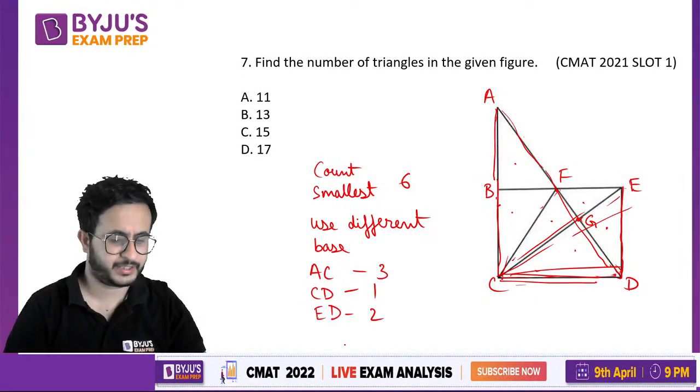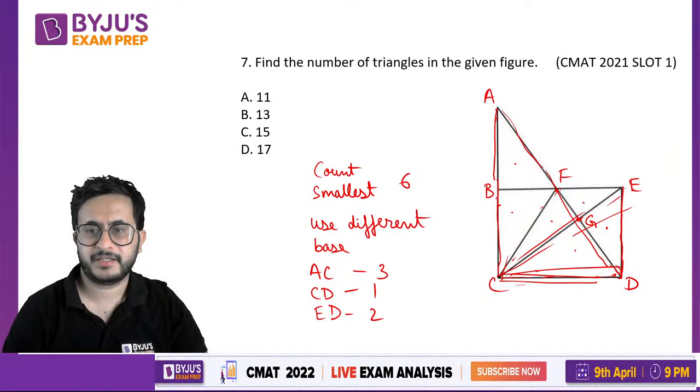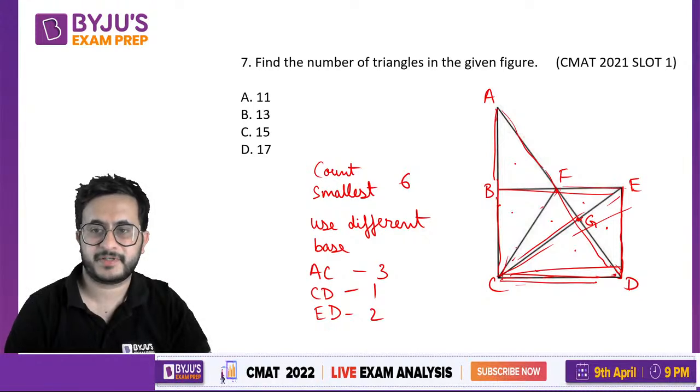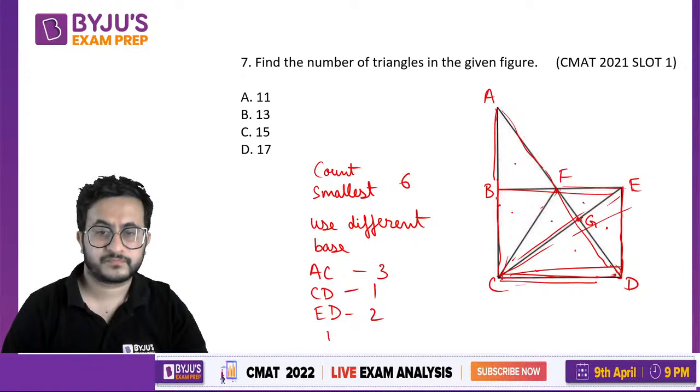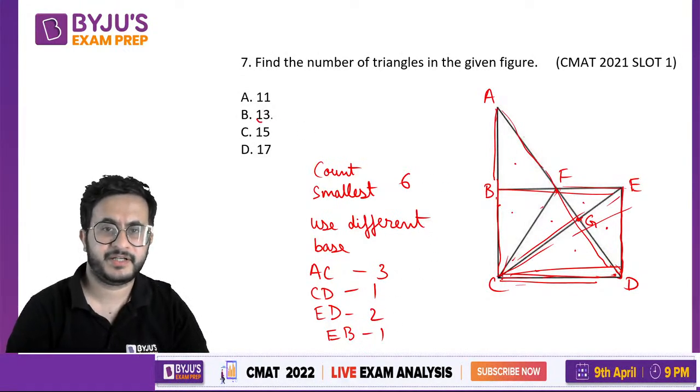So we counted two more triangles, right? Now if we take EB as the base, we can find ECB, isn't it? So we got one more. So we got 6 plus 7, 13 triangles.